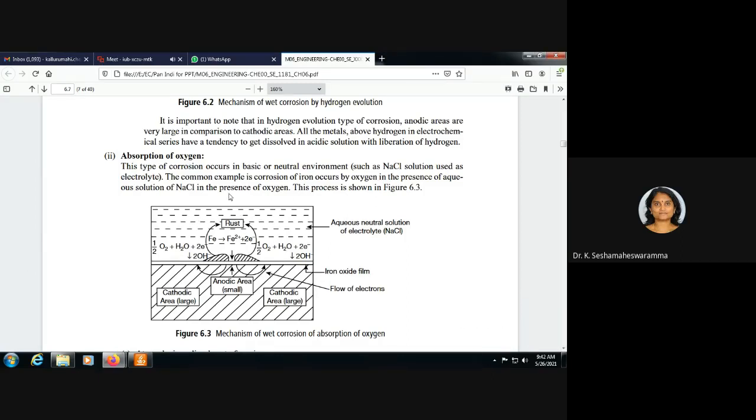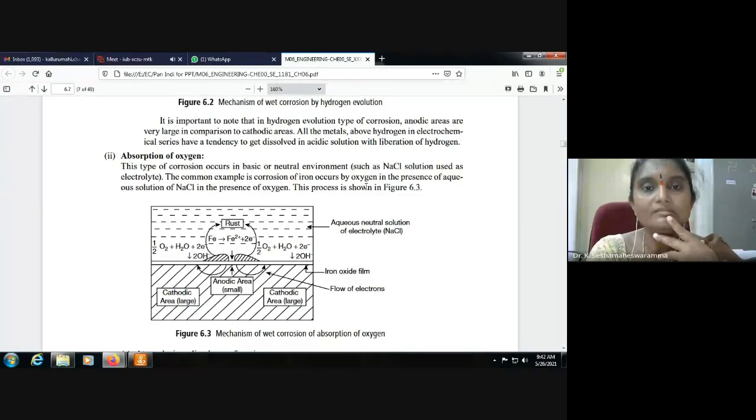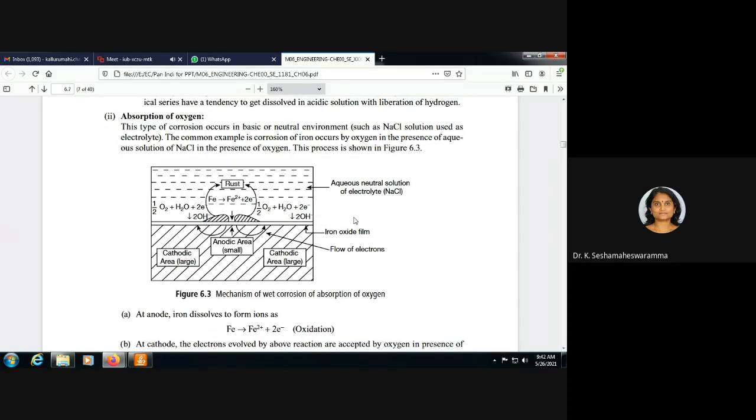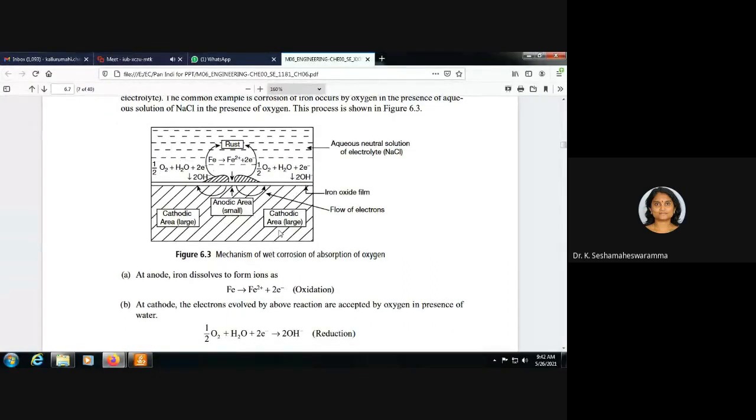So here, in a basic or neutral environment, a solution such as sodium chloride is used as the electrolyte. The common example is corrosion of iron by oxygen in the presence of an aqueous solution of sodium chloride, known as absorption of oxygen. This is entirely opposite to the evolution of hydrogen type. Here the anodic area is very small and the cathodic area is large.